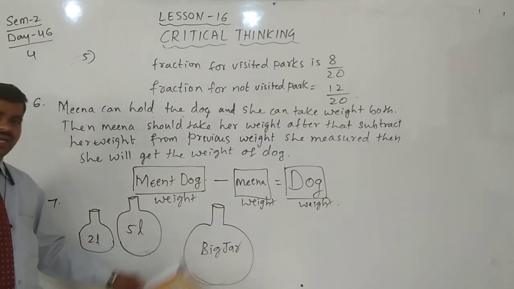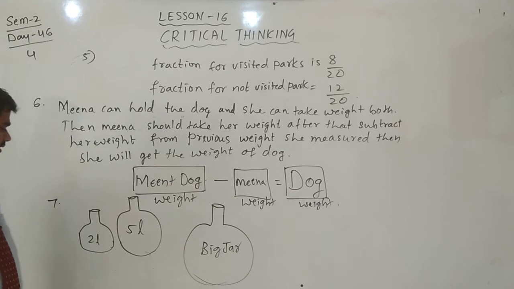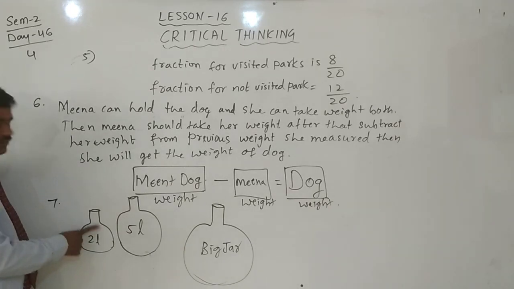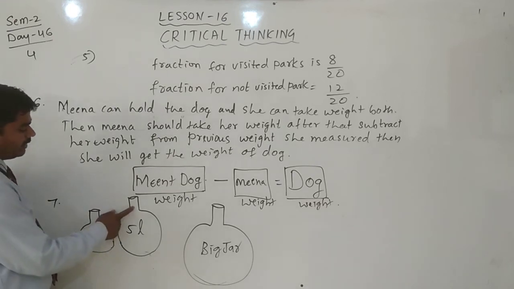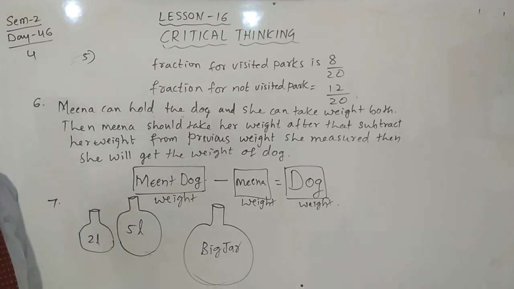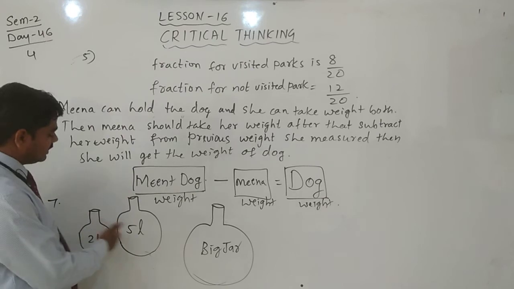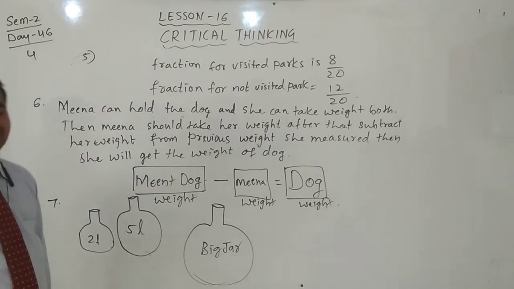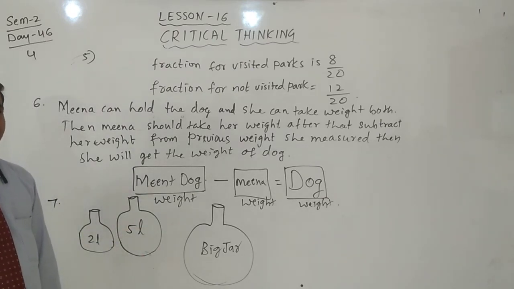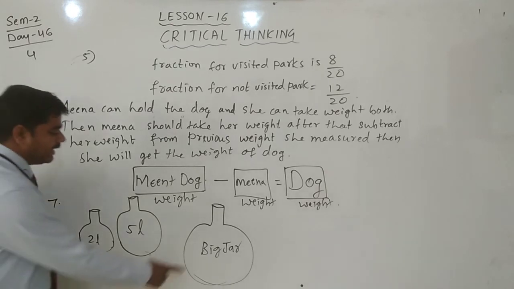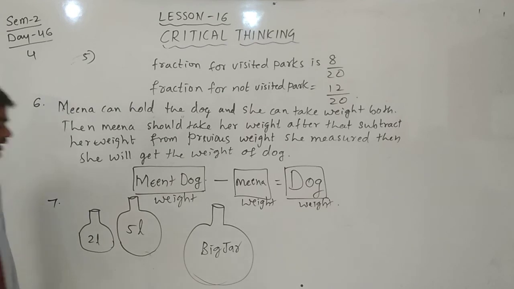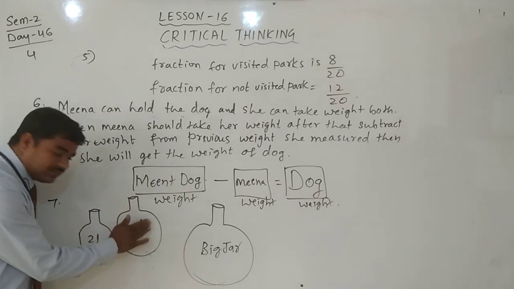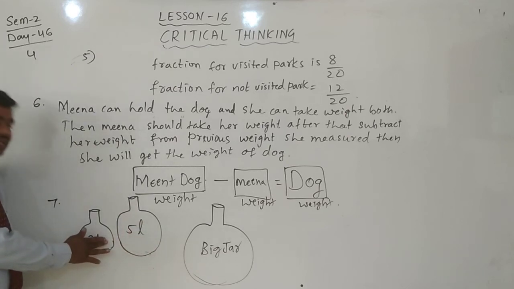There is a big jar. If you take from it with this one full, only 2 liters will happen. If you take with this full, it will be 5 liters. There is no 3 liters. How will you take? First you fill the 5 liters jar. From that, you fill the 2 liters jar.